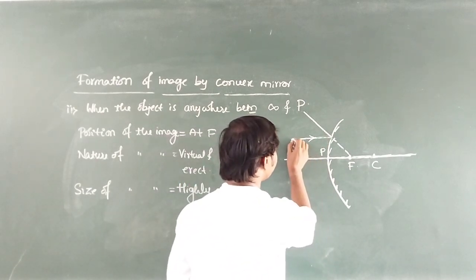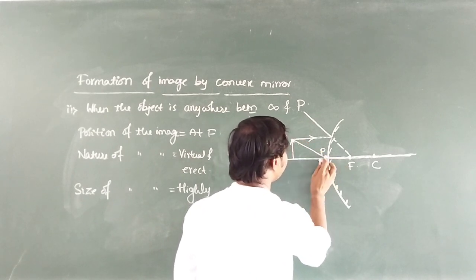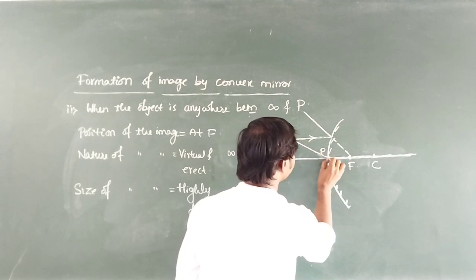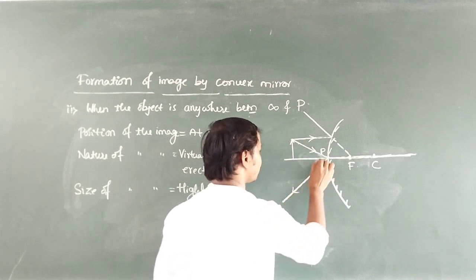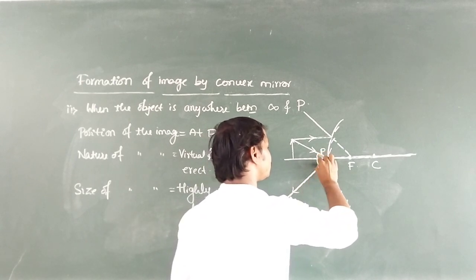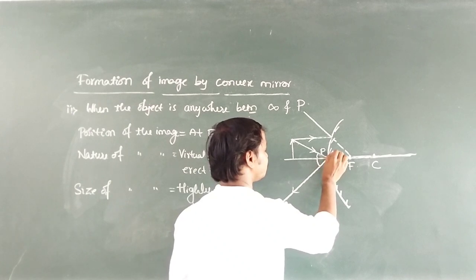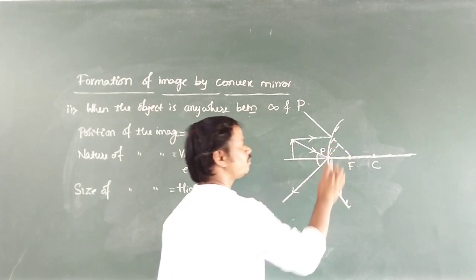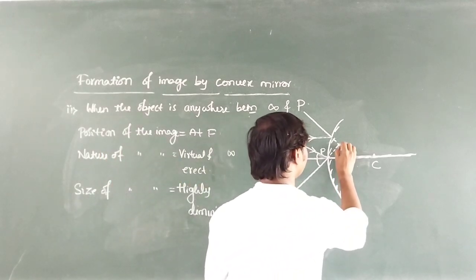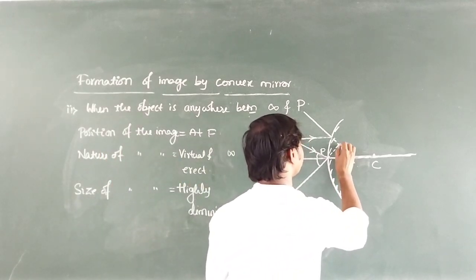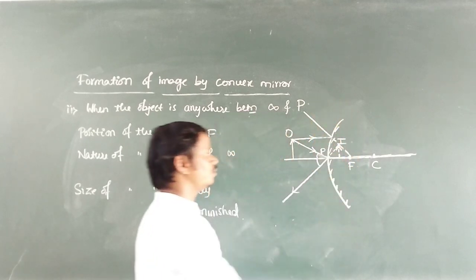Now the second incident ray, which is incident at the pole. It is incident obliquely and it reflects obliquely with the same angle. This is angle of incidence, this is angle of reflection, and I will extend this reflected ray. Where these two reflected rays meet, at that position we get the image of the object. Here we got the image of the object. Then it is object, then it is image of the object.